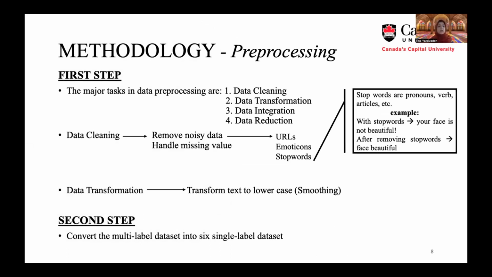In this paper, we use the data cleaning task and data transformation. Basically, data cleaning means removing incorrect, incomplete, and inaccurate records from the data set and replacing them with appropriate data. The noisy data in text type means the URLs, emoji icons, and stop words. The stop words are the most commonly used words in any language, such as articles, prepositions, pronouns. But in this paper, we only remove URLs and emoji icons, and we preserve some of the stop words,